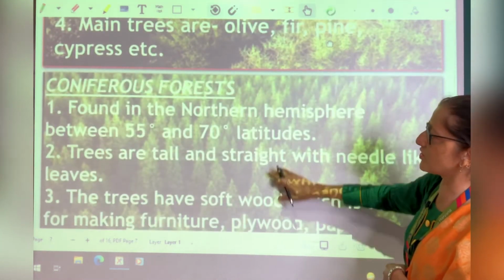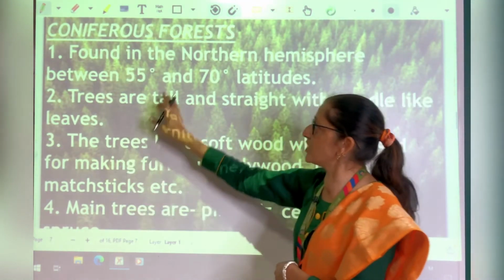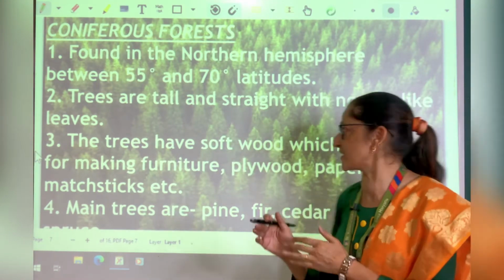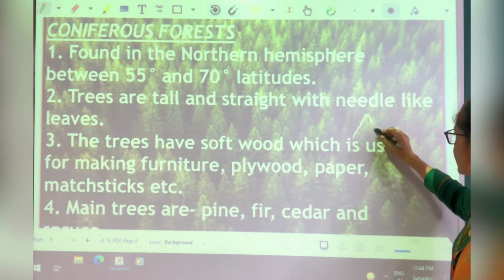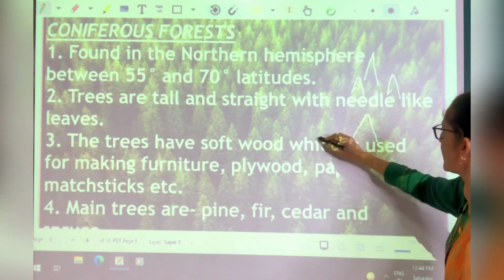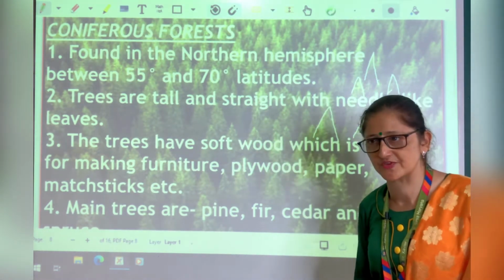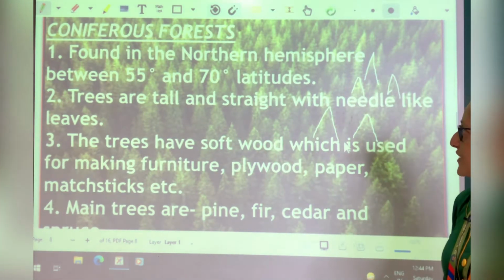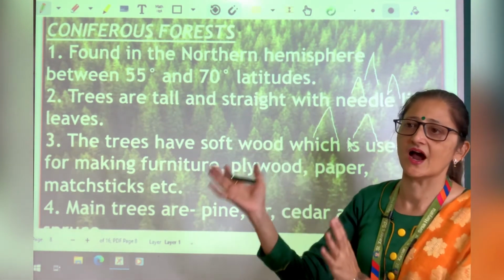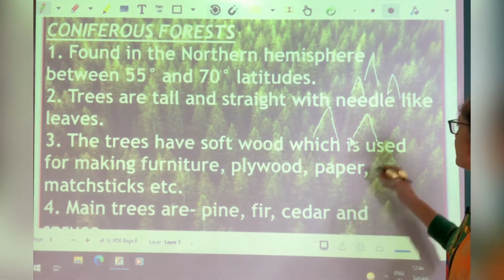Next are the coniferous forests. As it is clear from its name, coniferous means cone shape like. Now you can see that these trees are with the shape of cone from the upper side. These are found in the northern hemisphere between 55 and 70 degree latitude, means near the Arctic Circle these trees, or these forests, are found.